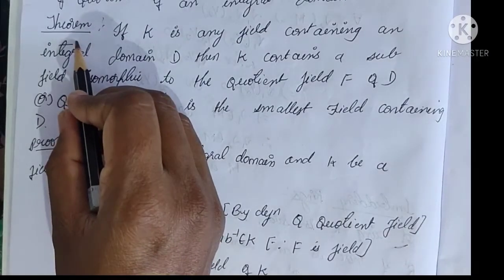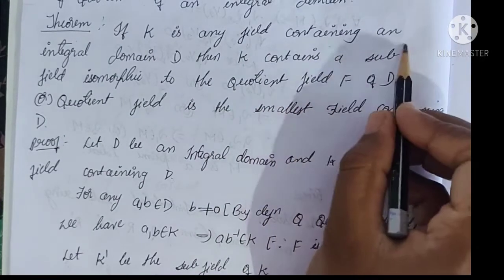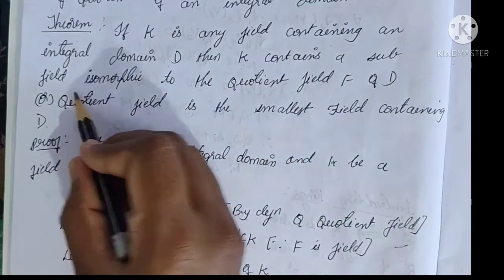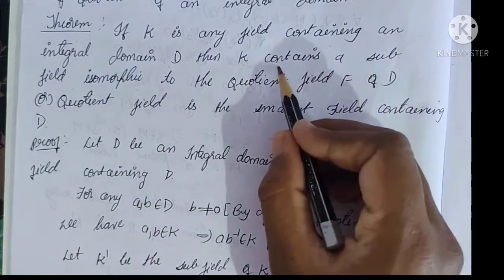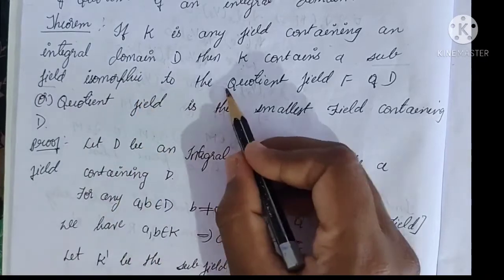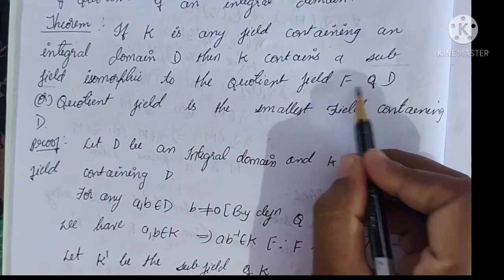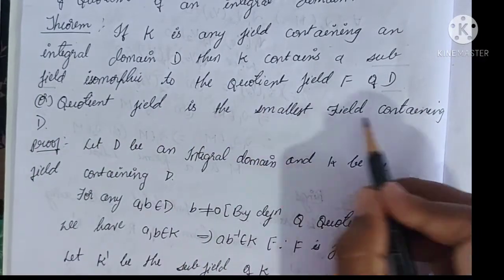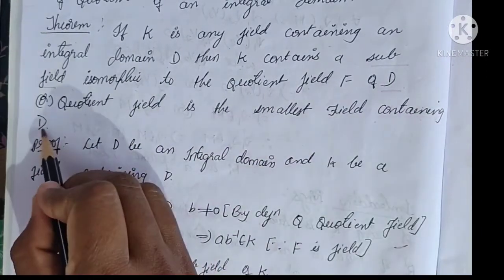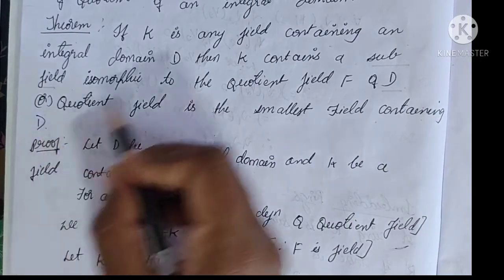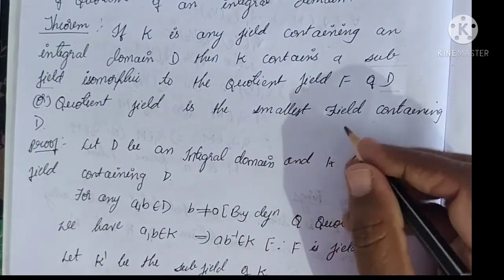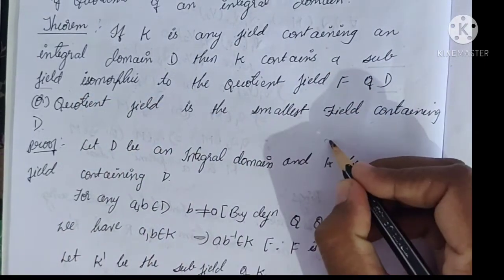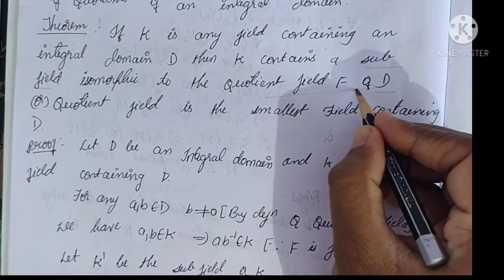Let's see a theorem on it. If K is any field containing an integral domain D, then K contains a subfield isomorphic to a quotient field F of D. The quotient field is the smallest field containing D. Here we have to prove that K contains a subfield which is isomorphic to the quotient field F.